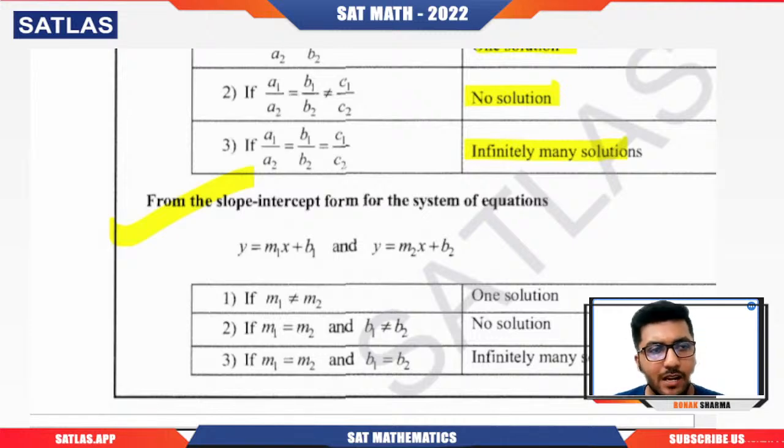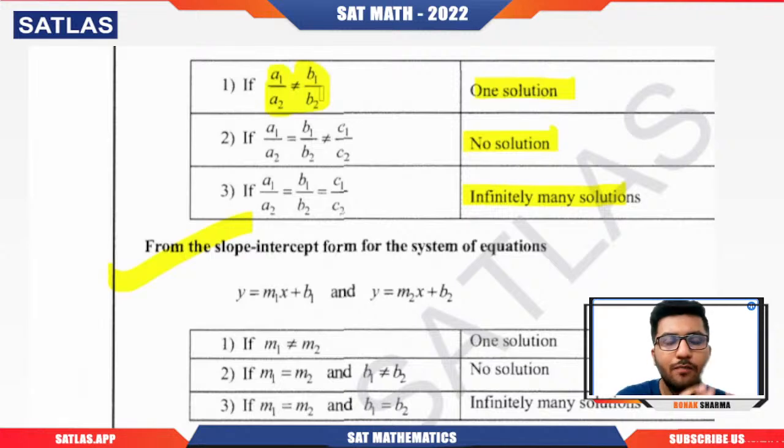What is that? The ratios of the coefficients of x and y won't be in proportion. Basically, the ratio of a1 and a2, that is a1 by a2, and the ratio of b1 and b2, that is b1 by b2, won't be equal to each other. So a1 by a2 won't be equal to b1 by b2.